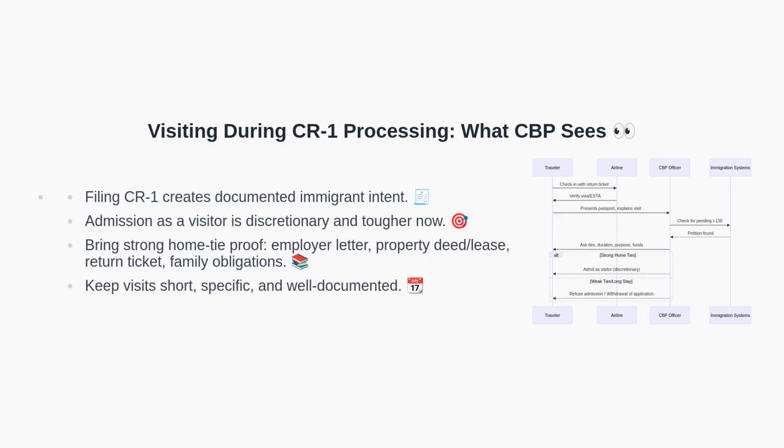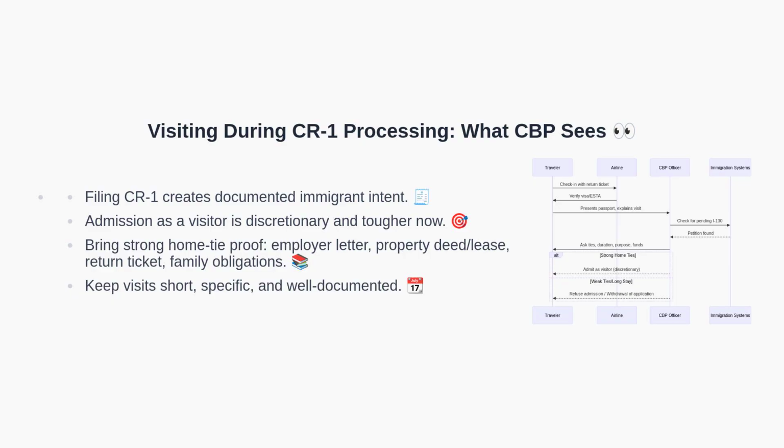When a CR-1 is pending, the government systems reflect that immigrant intent. At the port of entry, admission as a visitor is discretionary and becomes harder. Travelers should carry strong evidence of home ties, such as an employer letter confirming the job and approved leave, property documents, a return ticket, and proof of family obligations. Visits should be short, with a clear itinerary and credible funding.